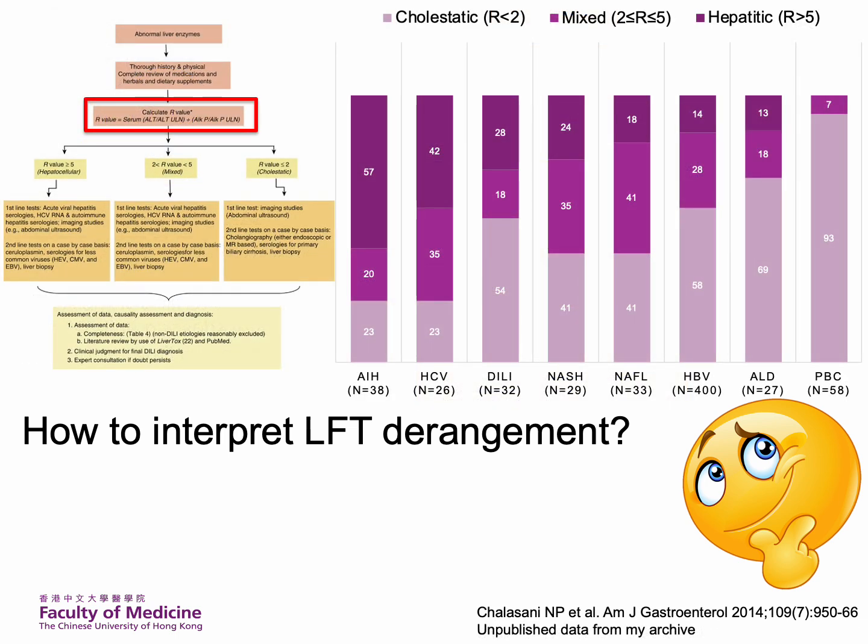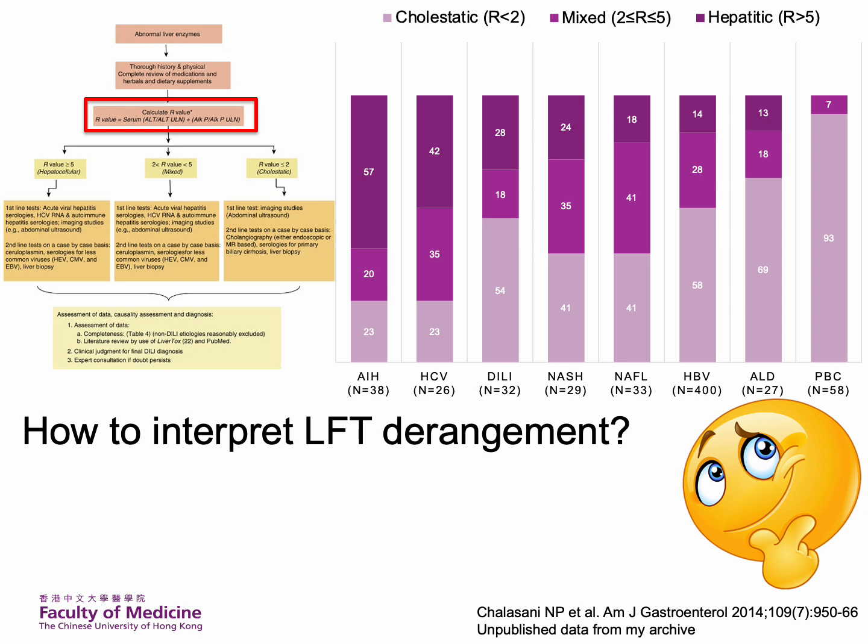As expected, the R ratio in PBC is predominantly cholestatic, whereas autoimmune hepatitis and hepatitis C are mainly hepatitic. However, a significant number of cases of hepatitis B, alcohol-related liver disease, and non-alcoholic fatty liver disease exhibit cholestatic patterns rather than hepatic patterns. The R ratio should be interpreted cautiously as it is most accurate for acute or active liver diseases showing their typical targeted injuries.